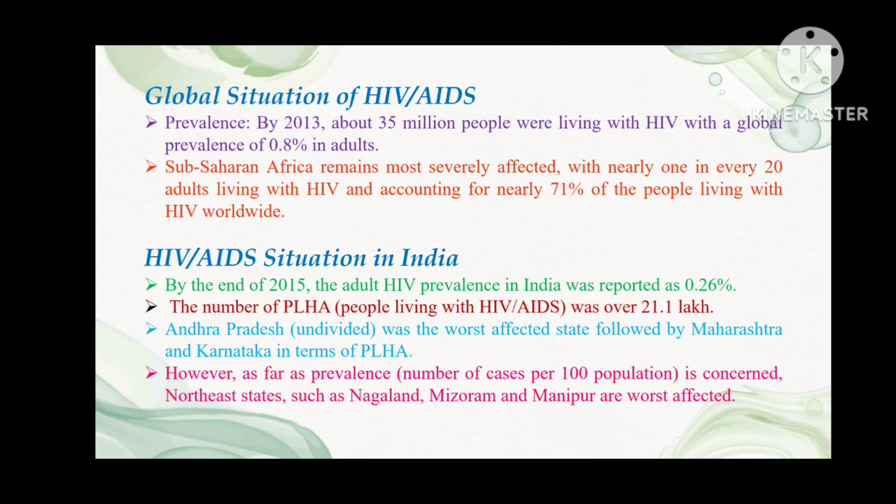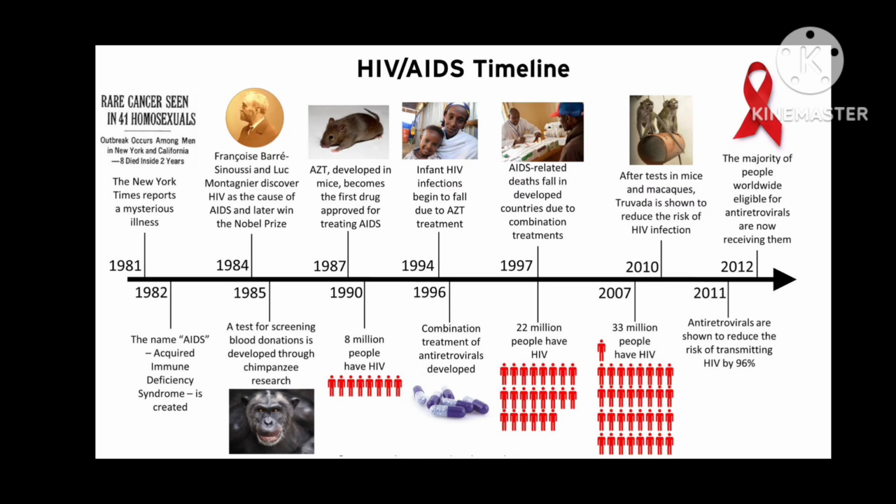However, as far as prevalence, the number of cases per 100 population, is concerned, northeast states such as Nagaland, Mizoram, and Manipur are worst affected. This is the timeline which has been created from 1981 till now for the development of HIV or AIDS.